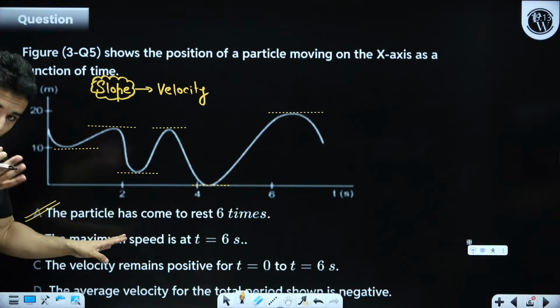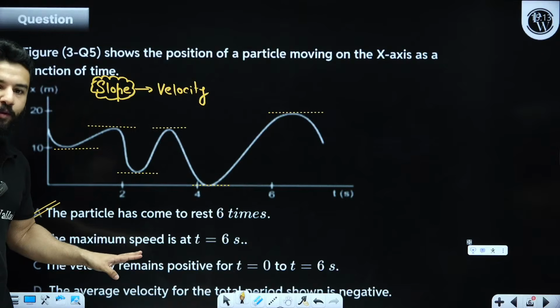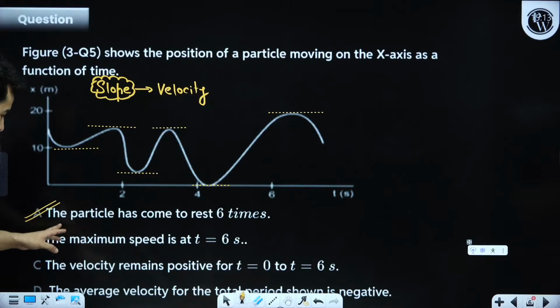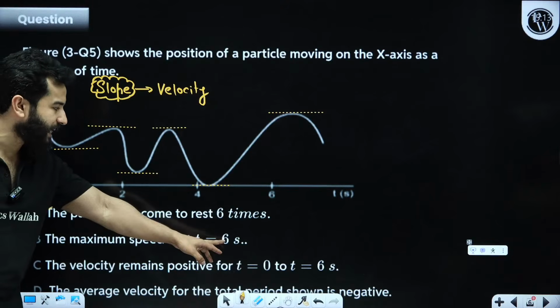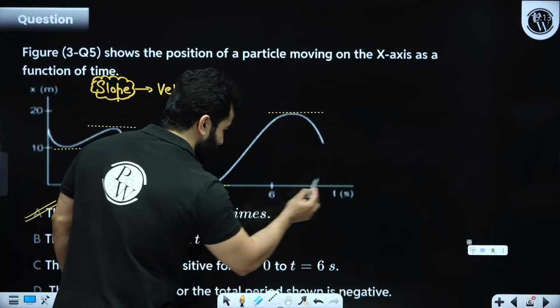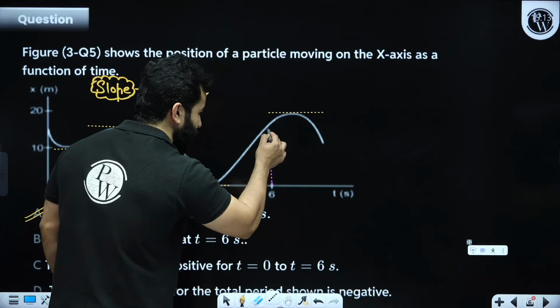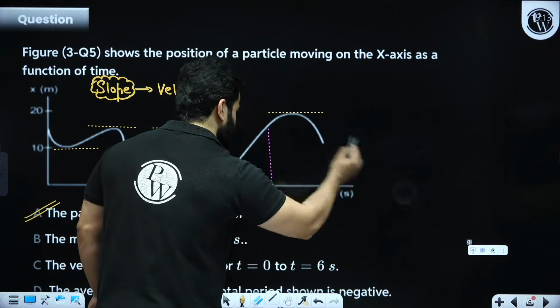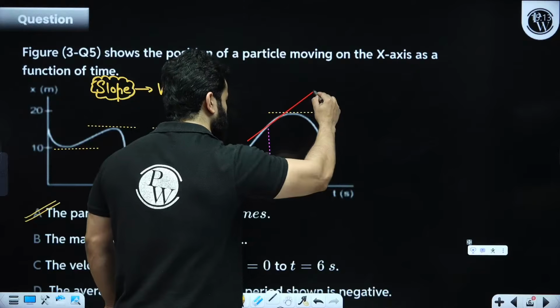Now let's also understand the other options, because we are right now not in a mock exam. So let's also read the next options. The maximum speed is at t equals 6 seconds. Okay, fine. So let's find out what is happening at t equals 6 seconds. At this point, let's draw a tangent. The tangent will look something like this.